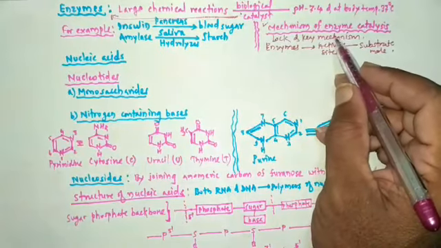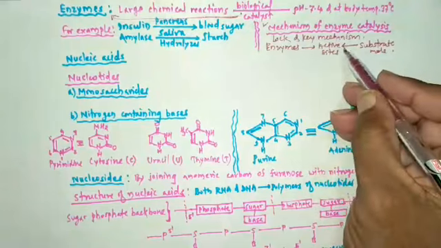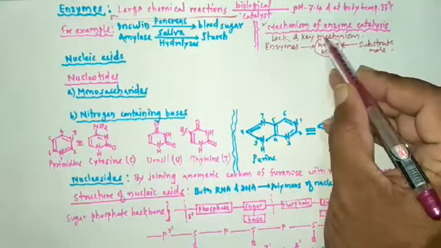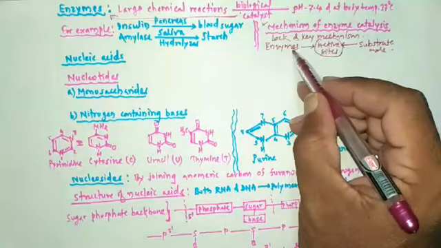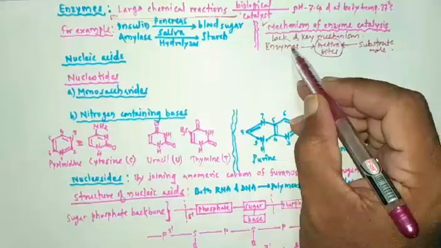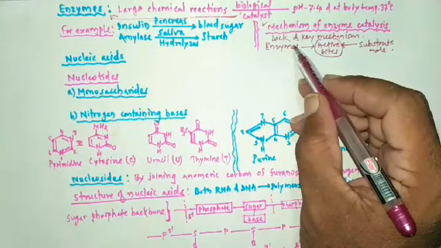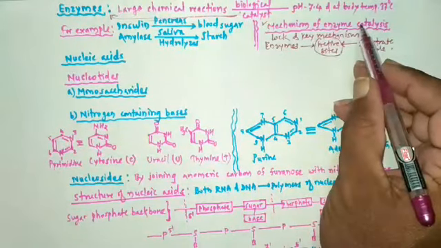When the product is formed, it leaves the active site, and then again the enzyme is ready to act as a catalyst. In this way the mechanism of enzyme catalysis takes place.